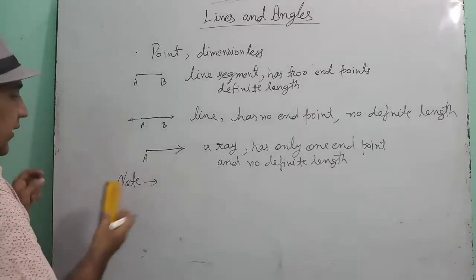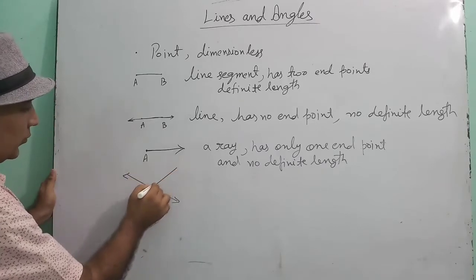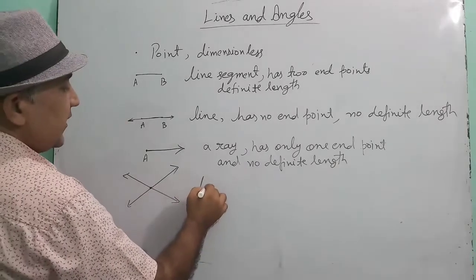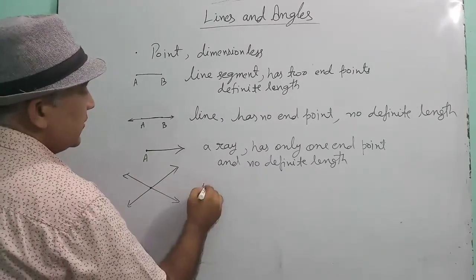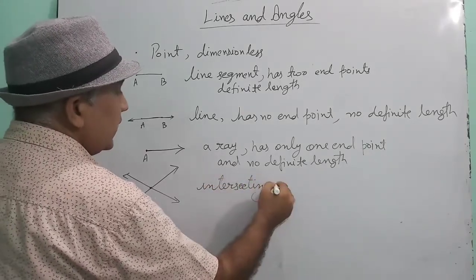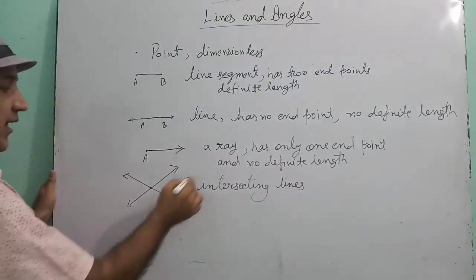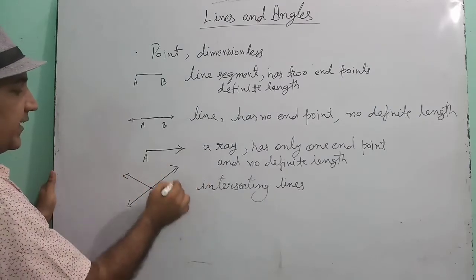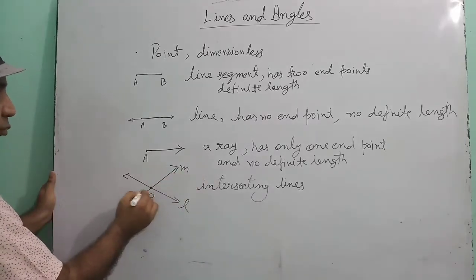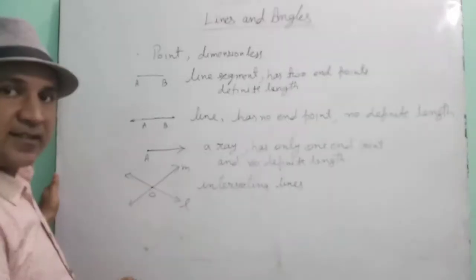Now see, if two lines are intersecting at a point, then both the lines are called intersecting lines. Understood? If two lines are meeting at a point, suppose this is line L, this is line M, and both are meeting at a point. If two lines are intersecting at a point, then those are called intersecting lines.